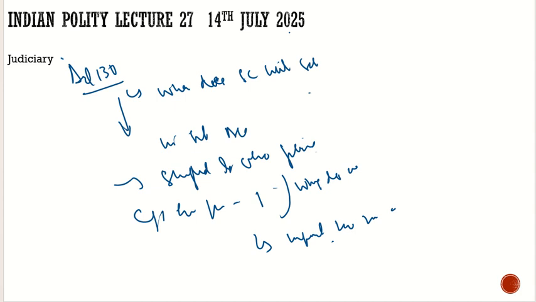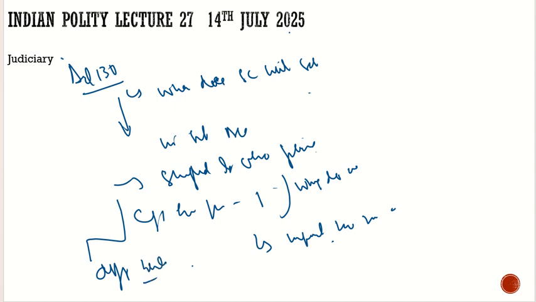But here there are recommendations with respect to that. Why do we need to shift the bench? Why do we need to shift the sitting of the Supreme Court? Why cannot we go for having different benches of the Supreme Court?